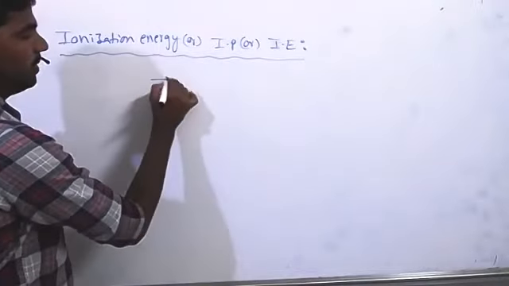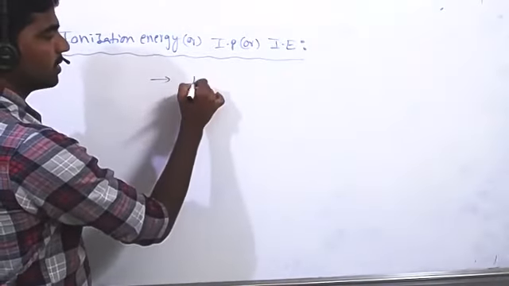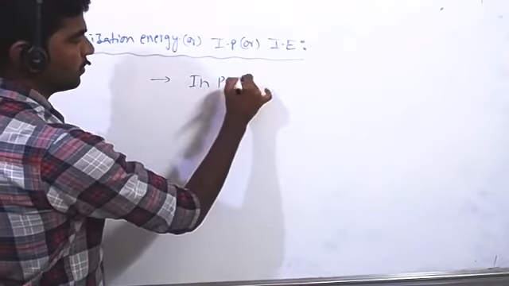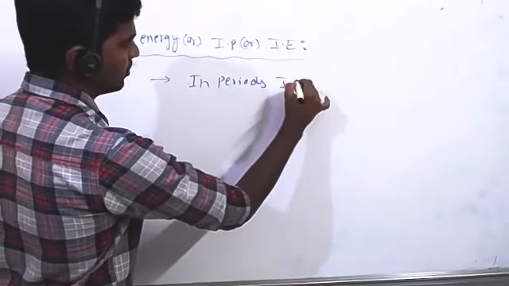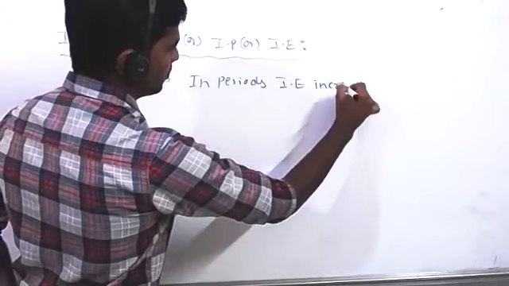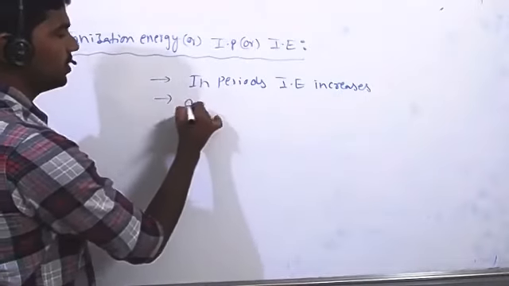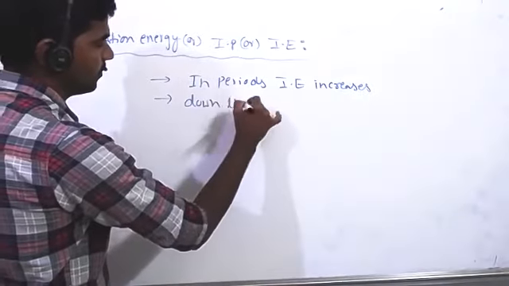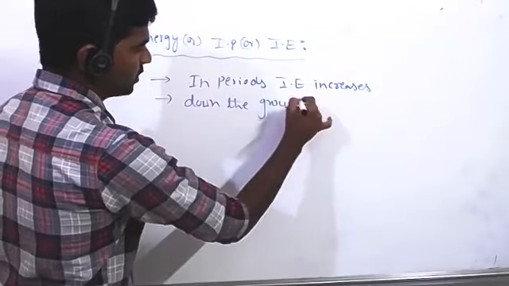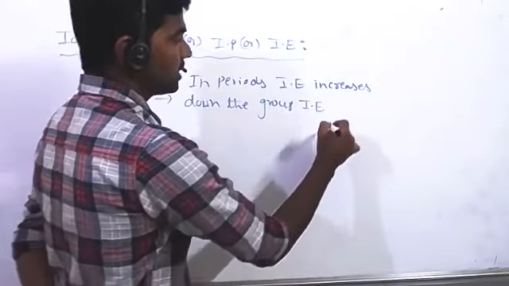Next, we will see the trends. In periods, ionization enthalpy increases. So from left to right, ionization enthalpy increases. Down the group, ionization energy decreases.